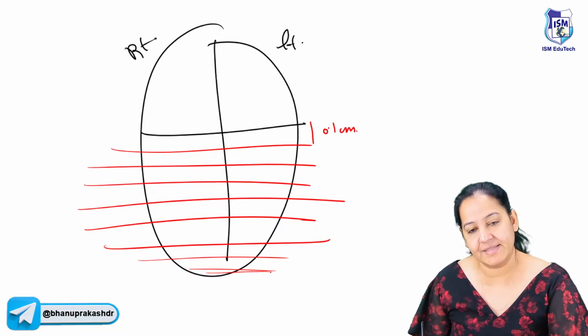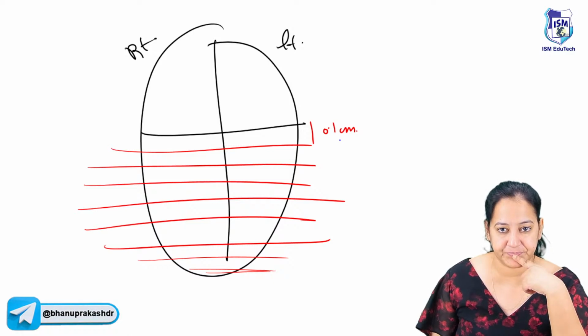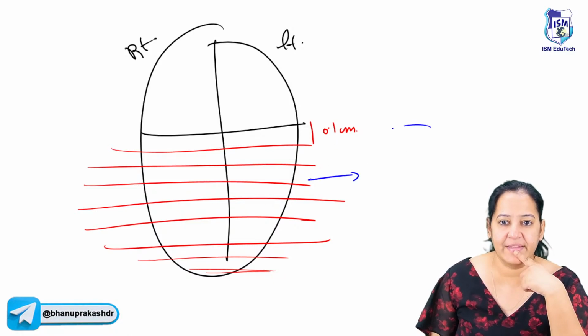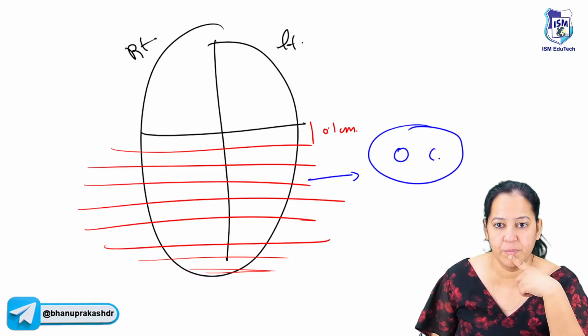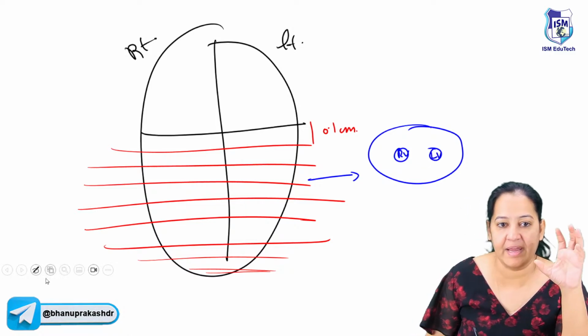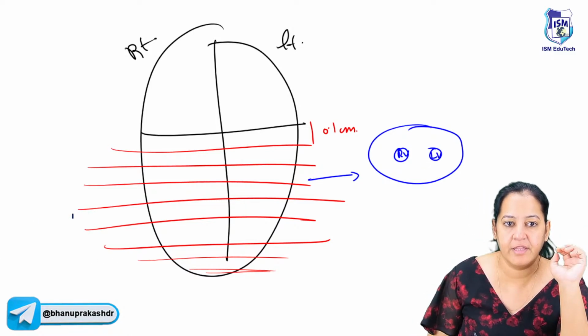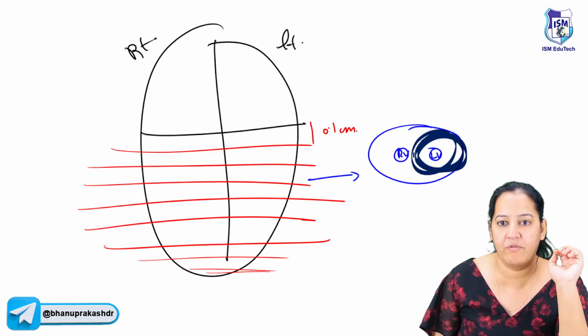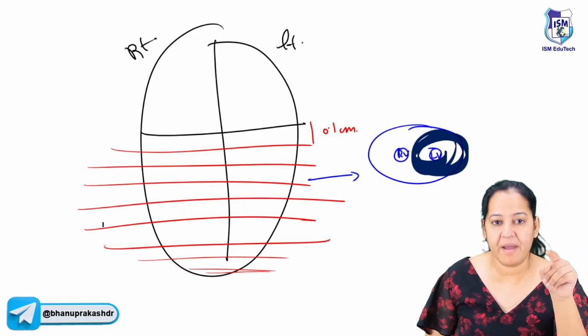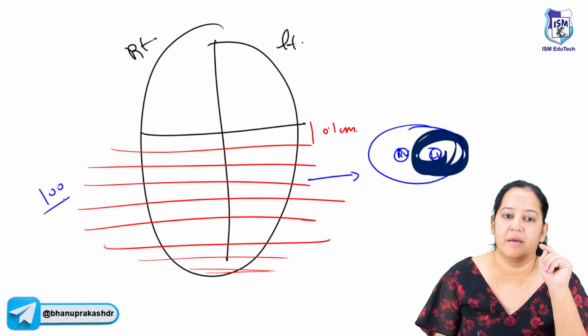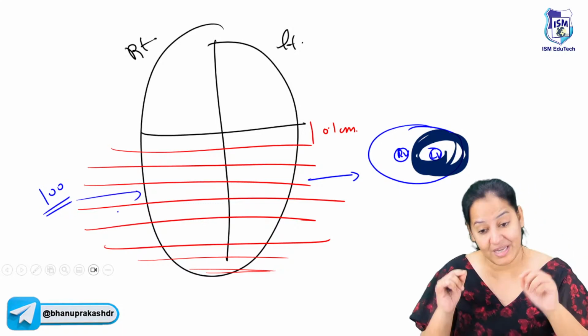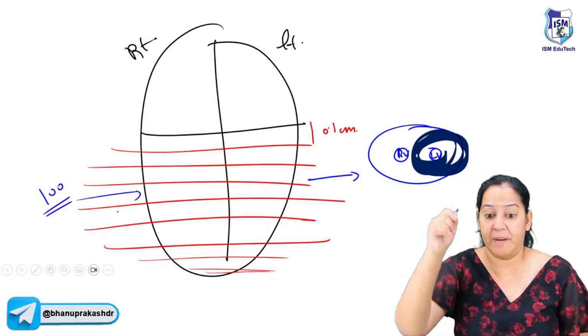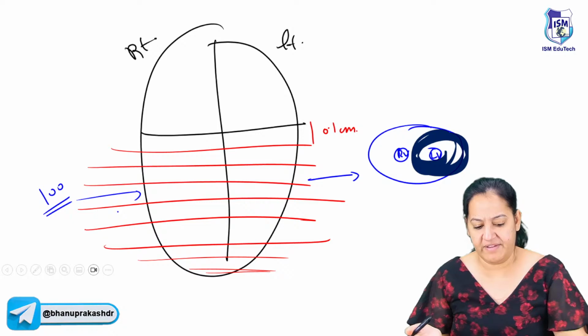So in the multiple slices I'm cutting, each slice will look like this. In each slice, there are two lumens. This is the right ventricle. This is the left ventricle. So I have to look for MI in the walls of the left ventricle. Where is the MI? I'm having hundreds of slices with me. In each and every one, I have to look for the MI with a magnifying glass. You see, ma'am, it's a very tedious job.